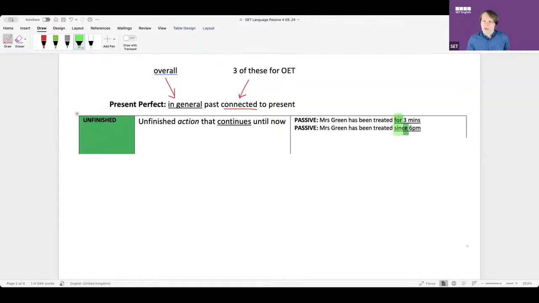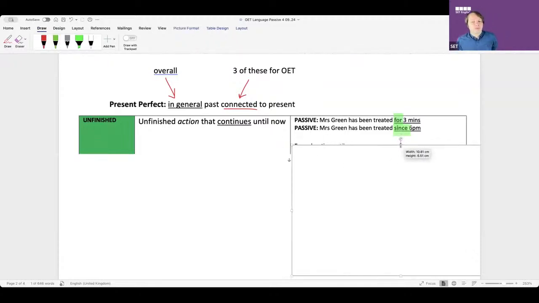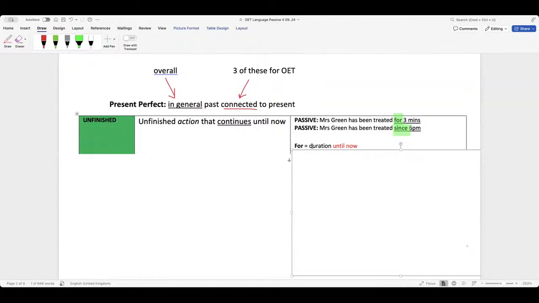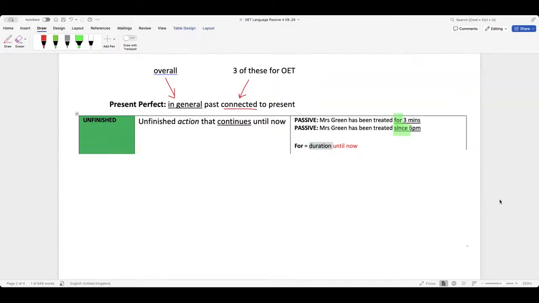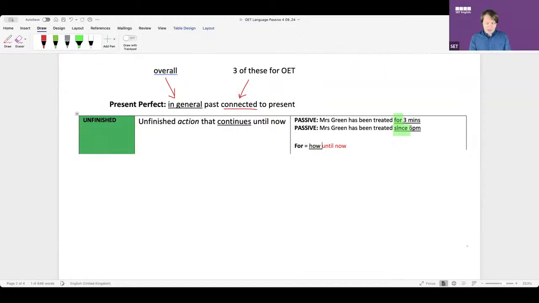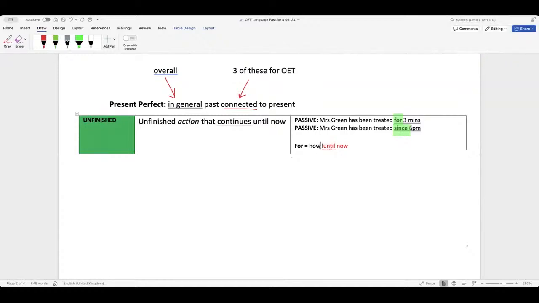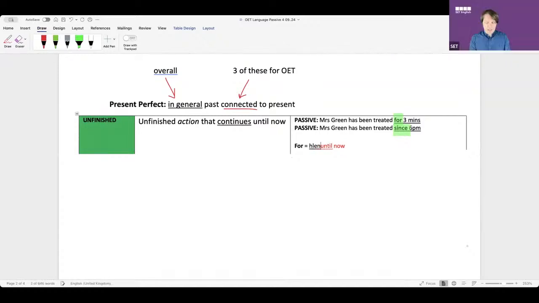Okay. What does for mean, guys? Duration until now. Sorry, so many questions, but what does duration mean? Merve? It's like how long? How long? Length.